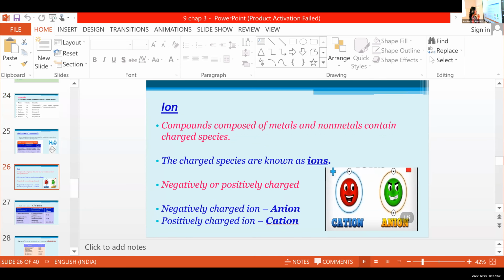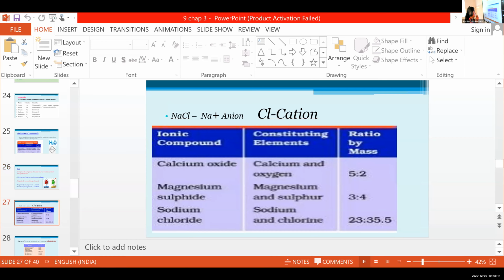Then ions: compounds composed of metals and non-metals contain charged species known as ions. Negatively charged ion is known as anion. Positively charged ion is known as cation. For example, in calcium oxide, calcium and oxygen are the ions. Magnesium sulfide, magnesium and sulfur. Sodium chloride, sodium and chlorine.